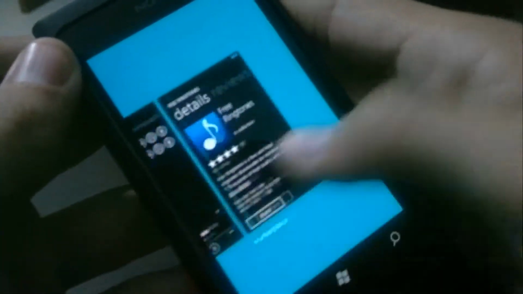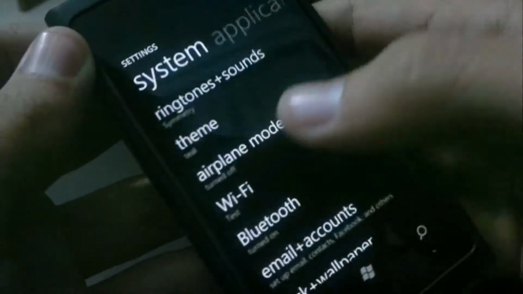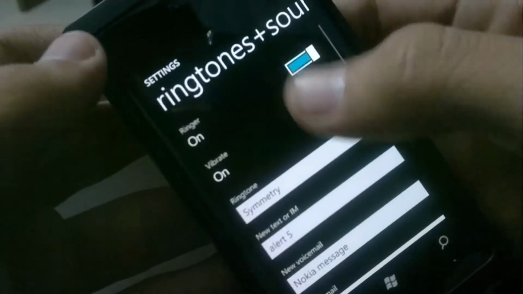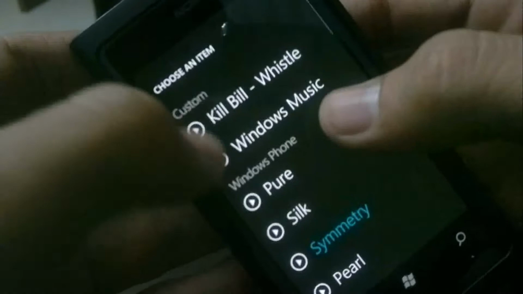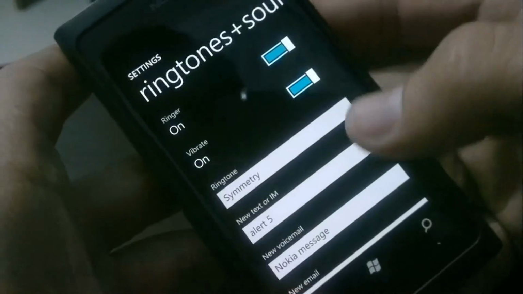Let's go to settings, ringtones, and up here on the top under custom, you'll find the ringtones you just downloaded from this app. So let's take a look at the app as well.